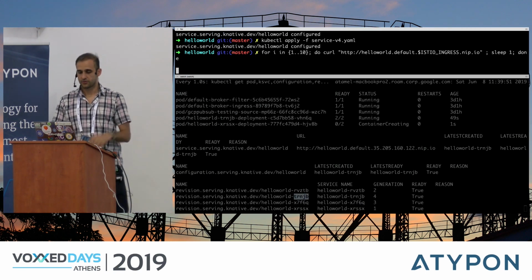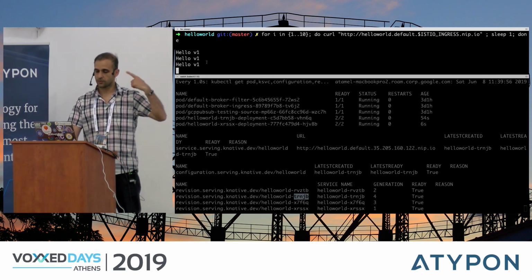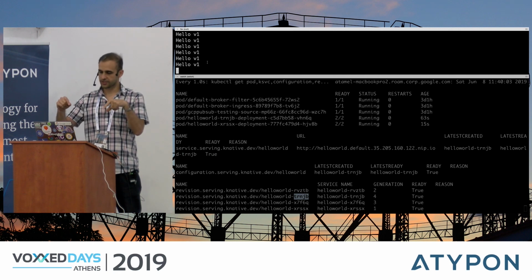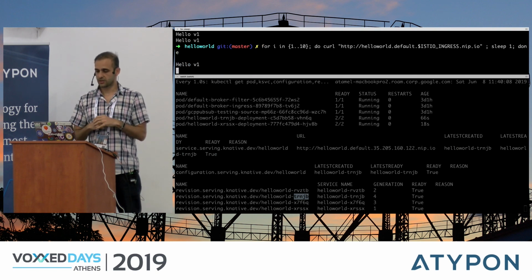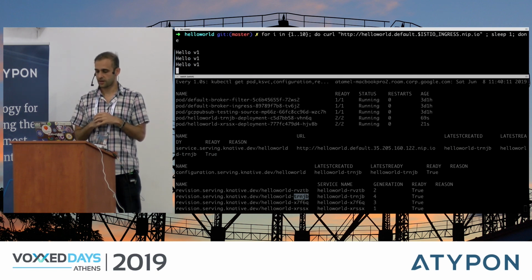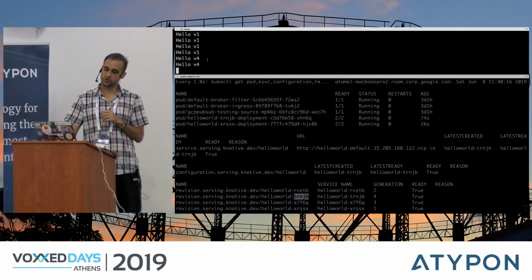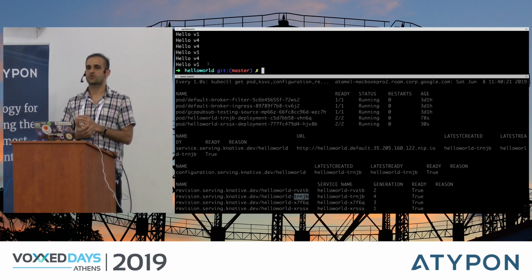So we're doing 10 curl commands, and you can see that a container has been created. So it's version 1, version 1, version 1. At some point, it should say version 4, hopefully. Now it's creating version 4, so it hit version 4, and it's the first time, so there's a cold start, and now it's hitting version 4. Oh, I didn't. Let's try again. Sometimes it doesn't do it right away, so it's still version 1. Maybe I made a mistake. I don't know. Oh, version 4. Yeah, there you go. So you saw version 4. So 20% of the time, it should be version 4. So that's how you can do traffic splitting between an existing revision and a new revision.